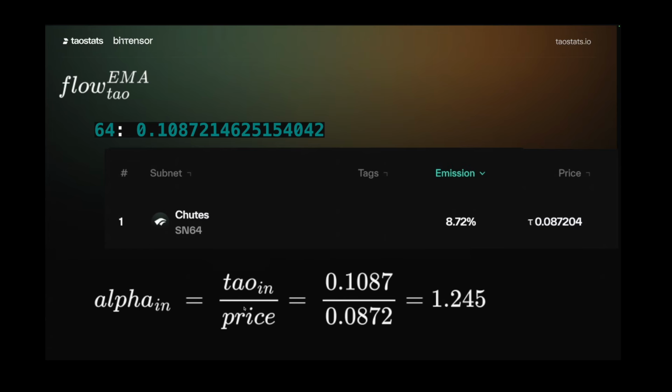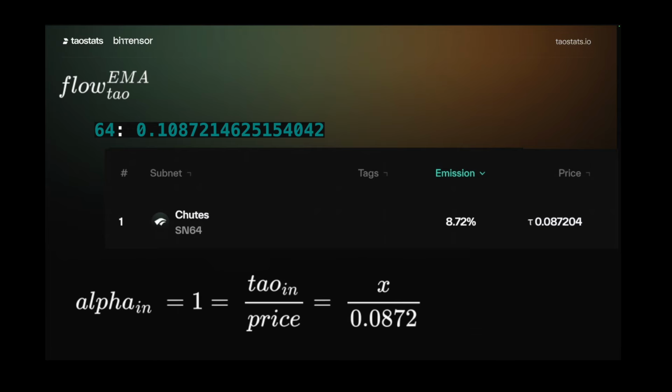But if we use those numbers, we get an alpha in of 1.24. We can't have an alpha in of 1.24. The largest alpha in can be is 1. So then we have to work backwards. If the biggest alpha in is 1, then the tau in is going to have to be equal to the price, so that x over 0.0872 is equal to 1. So tau in is 0.0872.